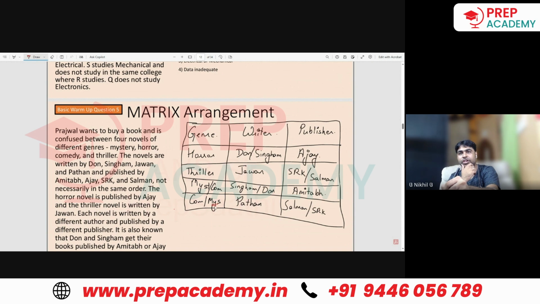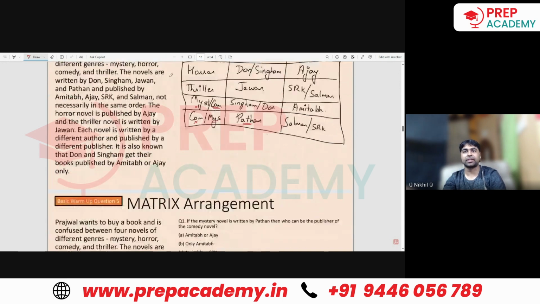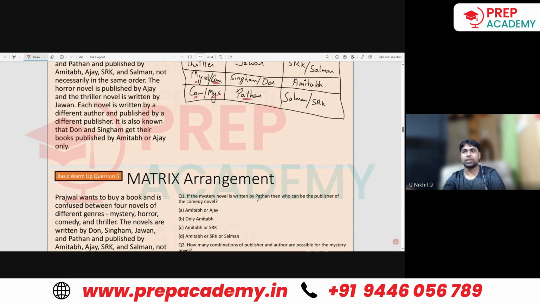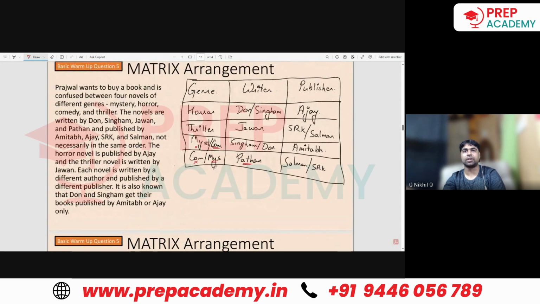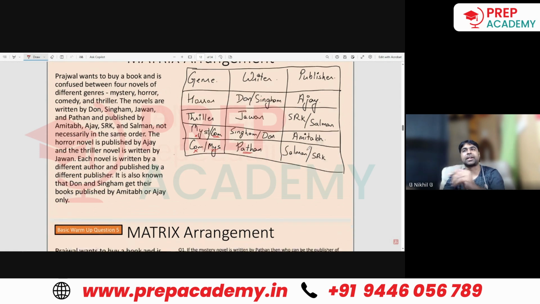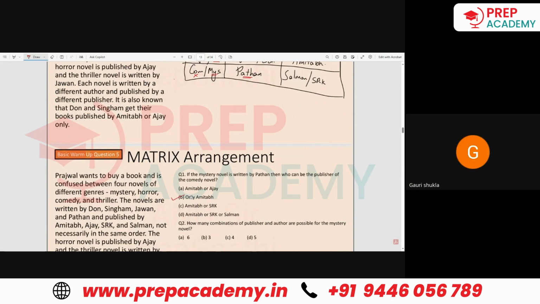If the mystery novel is written by Pathan, that means the comedy novel will be coming here. So comedy novel cannot come here and mystery novel cannot come here. This pair will be there. If the mystery novel is written by Pathan, then who will be the publisher of the comedy novel? Comedy novel publisher would be fixed, Amitabh. The writer can be flexible, but the publisher has to be Amitabh. Is this part understood? Yes, sir.